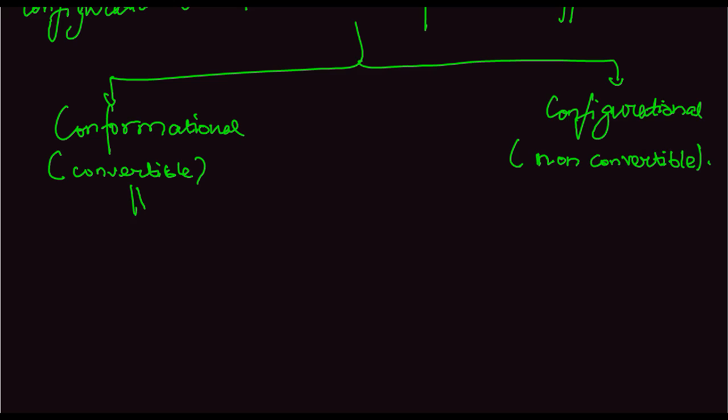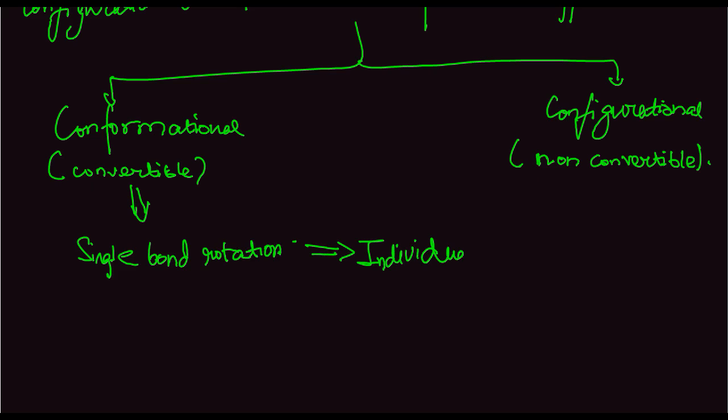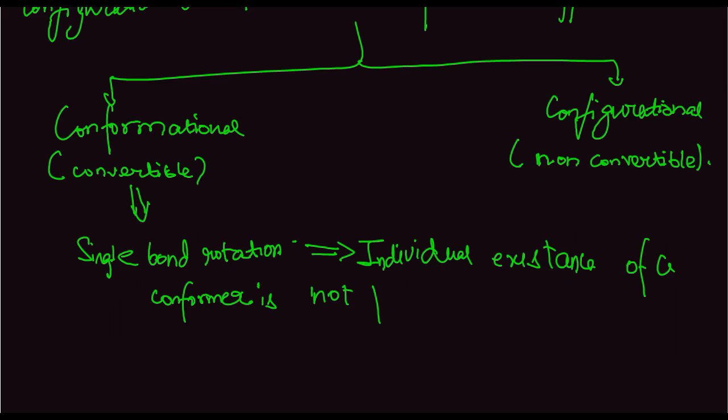Now, we'll look at conformational isomers. In conformational isomers, different forms of the compound arise due to rotation about a single bond. So, single bond rotation happens. In this case, individual existence of a conformer is not possible actually.